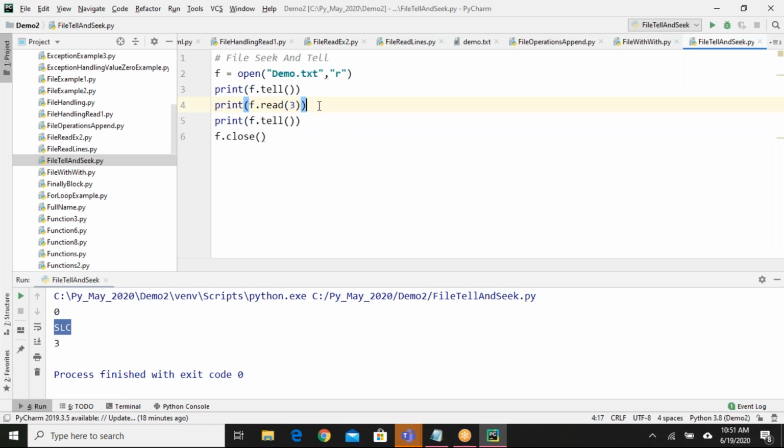Here I read some data and stored it in a variable, whatever operations I want to do, I just performed. Later, I am trying to find where the cursor is currently. So it is saying 3. Okay, f dot tell function will tell you where the cursor is currently. Is that clear?